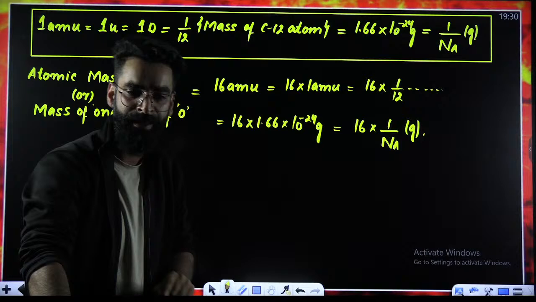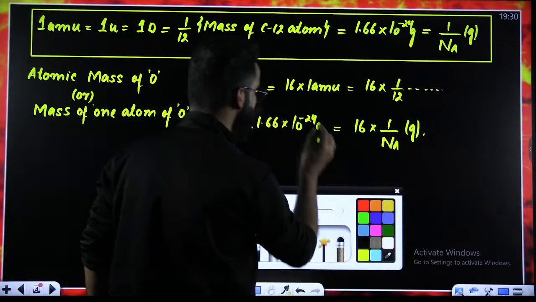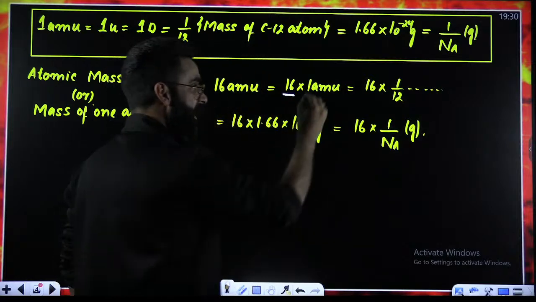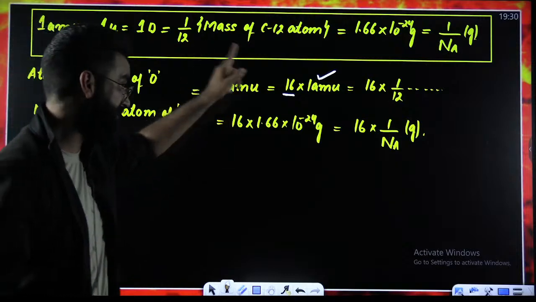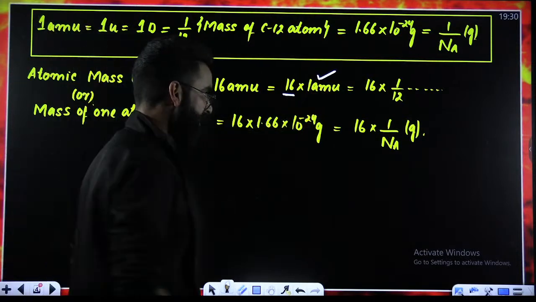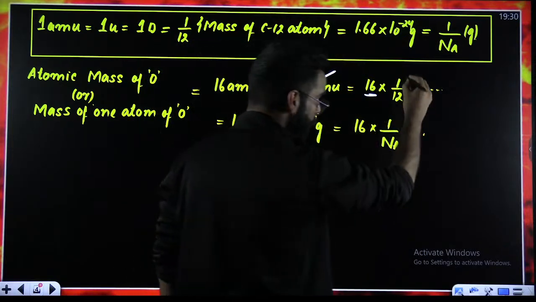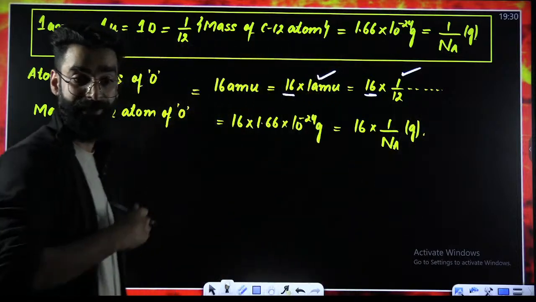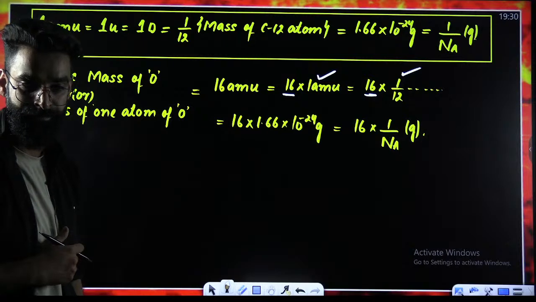What does it mean? It means that one atom of oxygen is 16 times heavier than 1 AMU. You got it? One atom of oxygen is 16 times heavier than 1 AMU. Similarly, one atom of oxygen is 16 times heavier than 1 by 12th of the mass of carbon-12 atom.